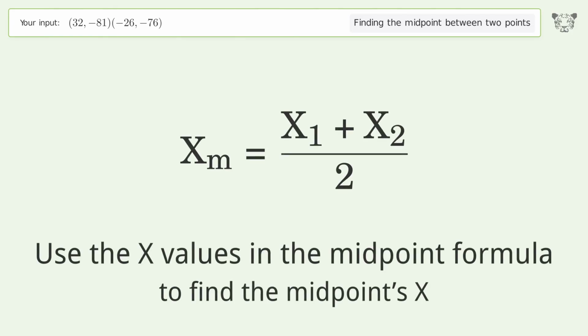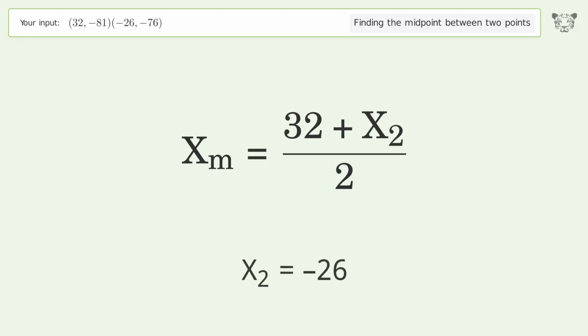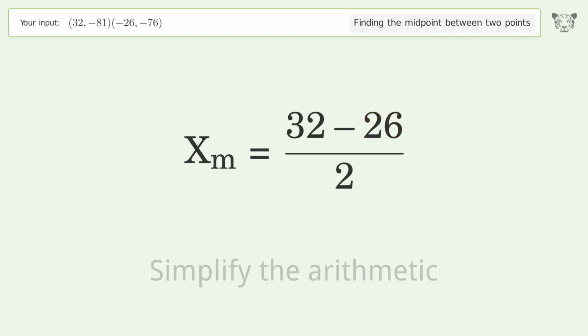Use the x values in the midpoint formula to find the midpoint's x. x1 equals 32. x2 equals -26. Simplify the arithmetic.